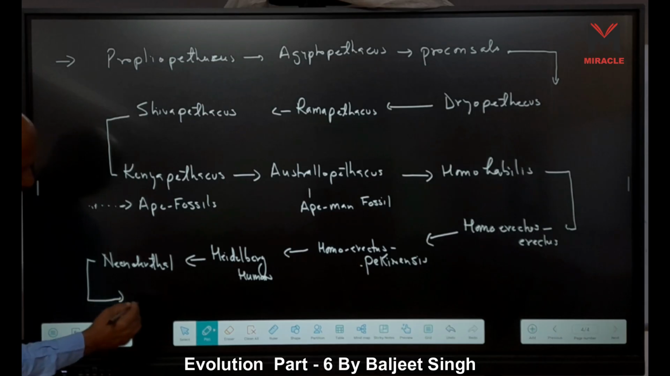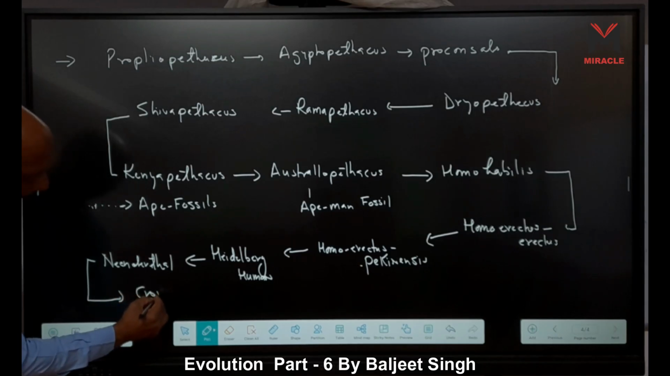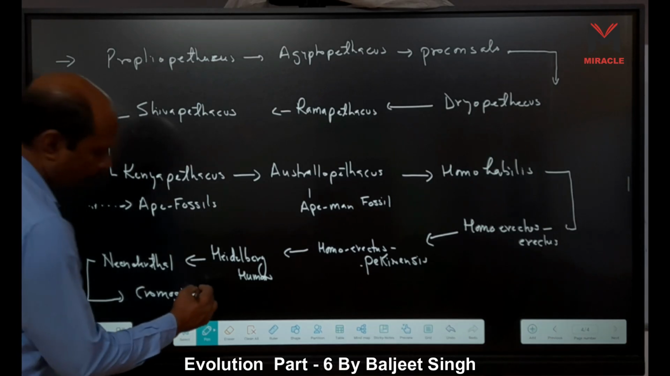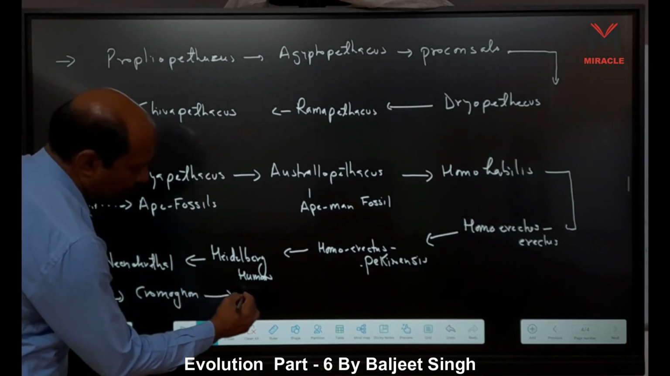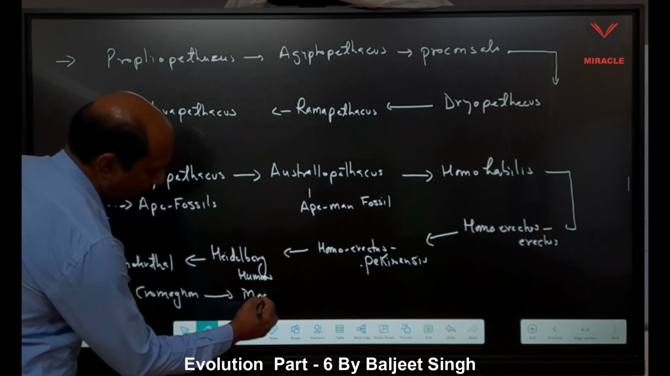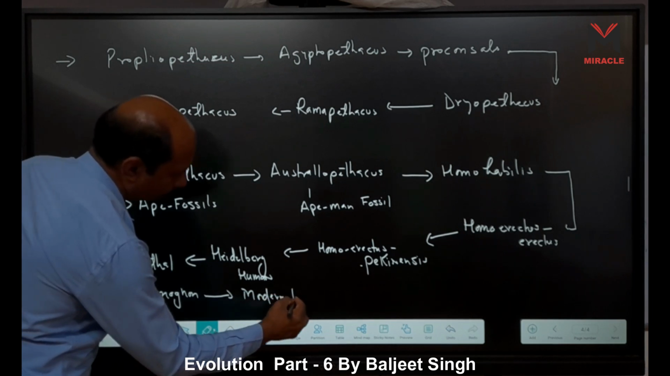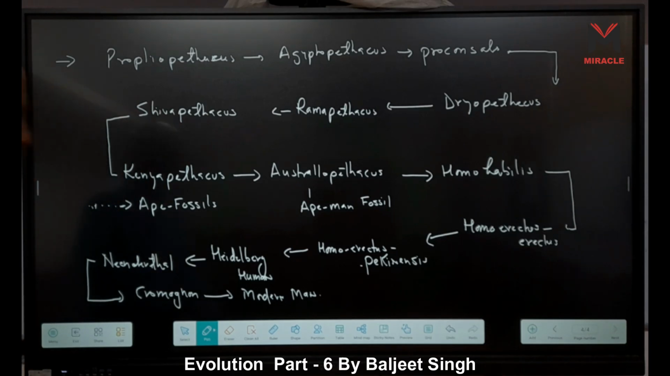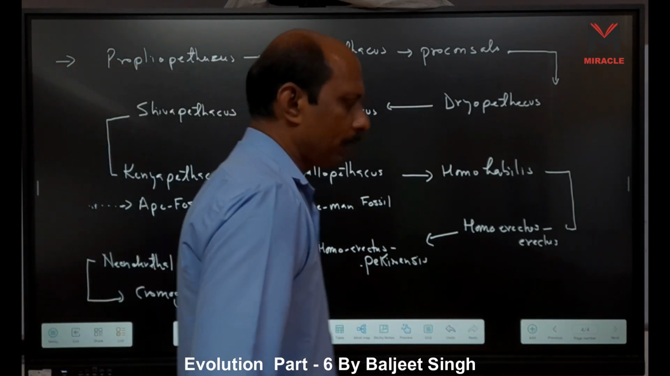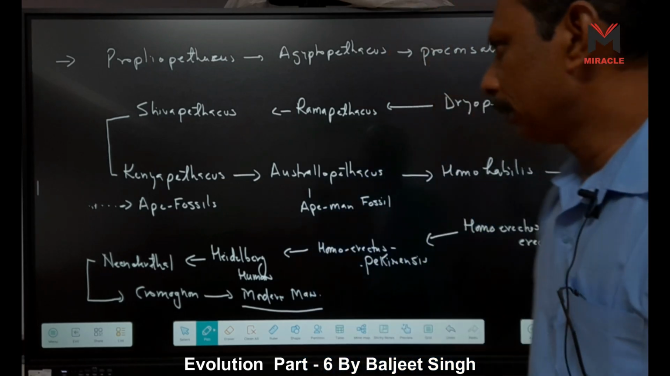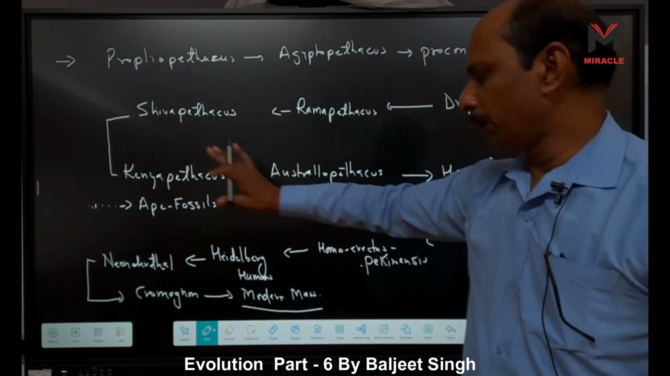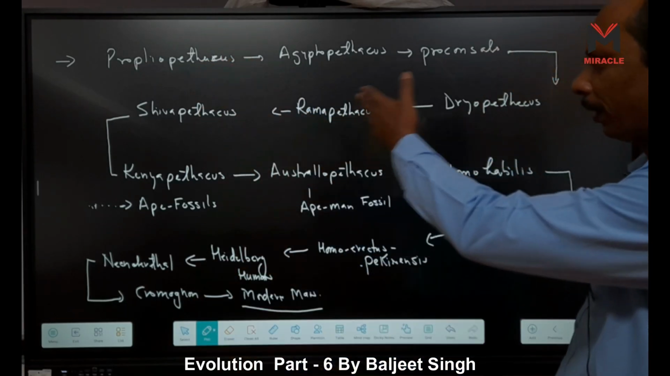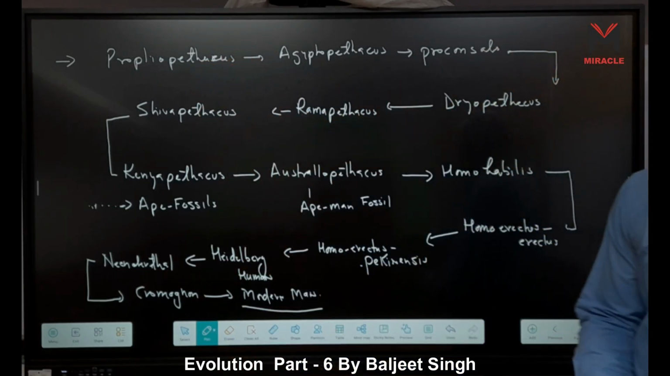After Neanderthal, who comes? Cro-Magnon. And after Cro-Magnon, who comes? Our modern man comes. Right? Modern man comes. So this is the pedigree. That is, it is the history of our ancestors. It is the sequence of ancestors of human, or we can say the evolution of humans.